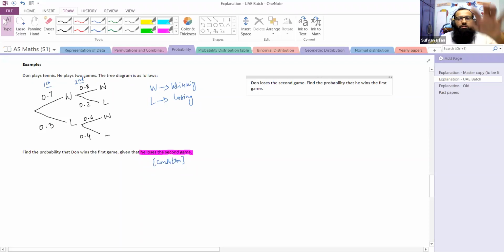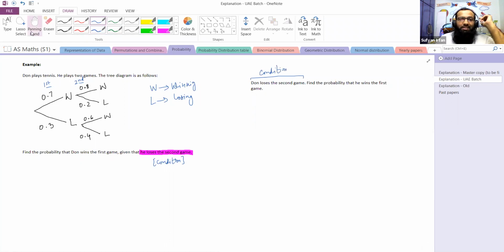Now both scenarios are the same. The way of writing is different. Find the probability that Don wins the first game given that he loses the second game. Over here, the question starts with the condition. This is again the given condition. So we need to pick that this is what comes after "given that". Finding the probability that he wins the first game, and the examiner is telling us Don loses the second game. Both are the same types of questions, same working needs to be done. It's just the way of writing that is different.